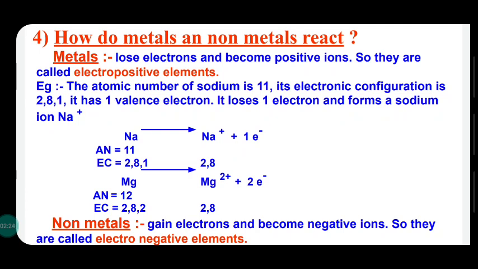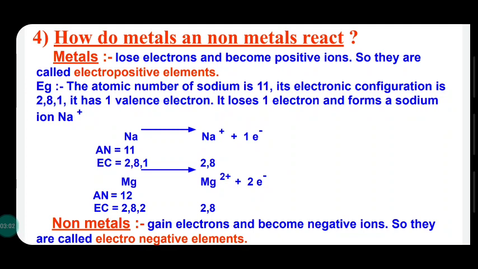Metals with 1 electron in the outer shell, metals with 2 electrons in the outer shell, metals with 3 electrons in the outer shell conduct chemical reactions and release 1 electron, 2 electrons or 3 electrons respectively. So the combination involves the utilization of these electrons. Remember the electronic configuration, that is also an important term.